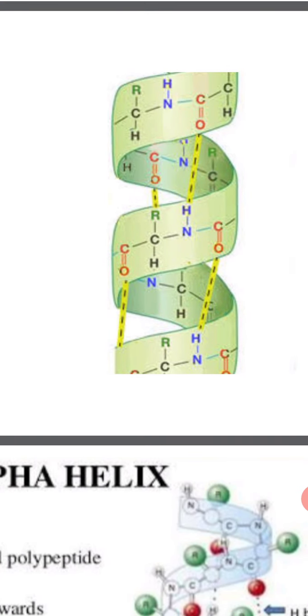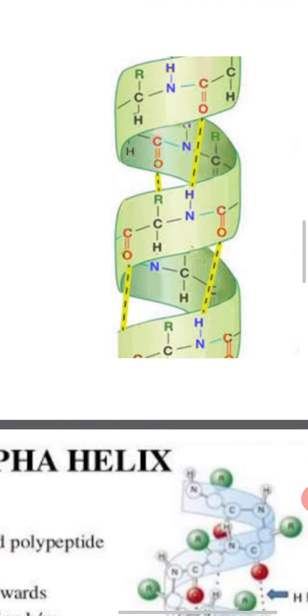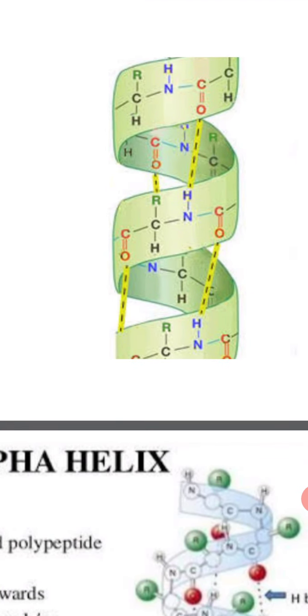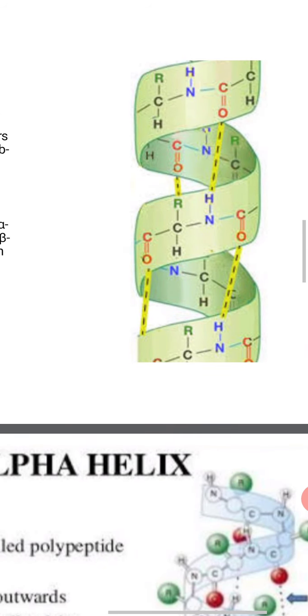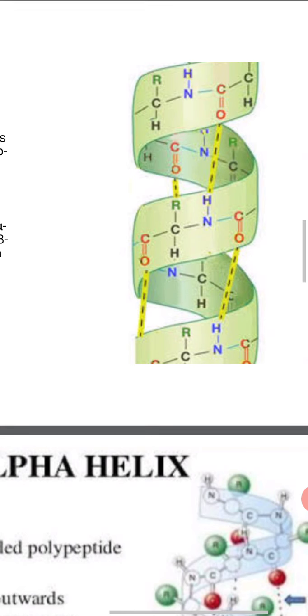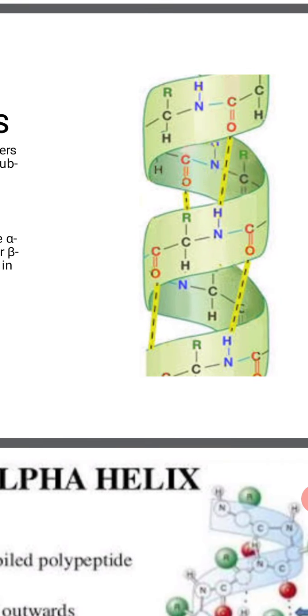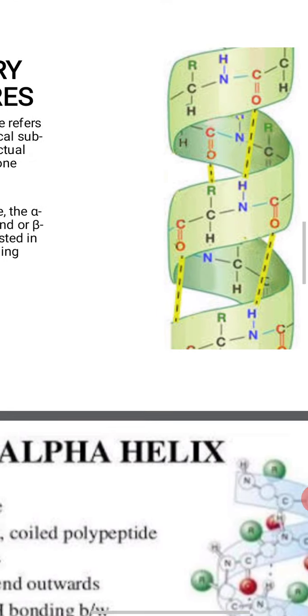These are hydrogen bonds between the C double bond O of one amino acid residue and NH of the fourth one in the same chain. This type of structure is called alpha helix structure. The regularity in the hydrogen bonding accounts for the regularity of the turns of the coil. The axial pitch of alpha helix is 0.54 nanometer and it contains 3.6 amino acid residues.